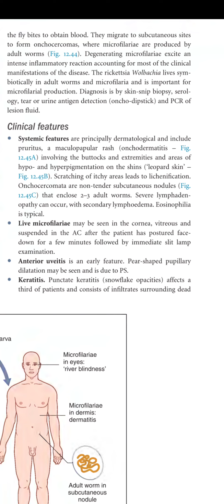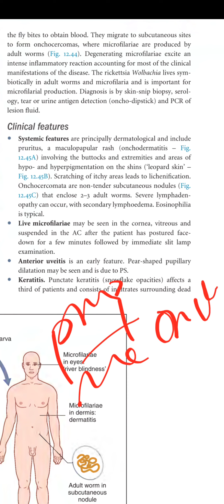Systemic features are principally dermatological and include pruritus, a maculopapular rash, onchodermatitis involving the buttocks and extremities, and areas of hypo- and hyperpigmentation on the skin. So basically, there are going to be dermatological symptoms: pruritus, and a maculopapular rash known as onchodermatitis, which involves the buttocks and extremities, and there can be hypo- and hyperpigmentation of the skin, which is known as leopard skin.